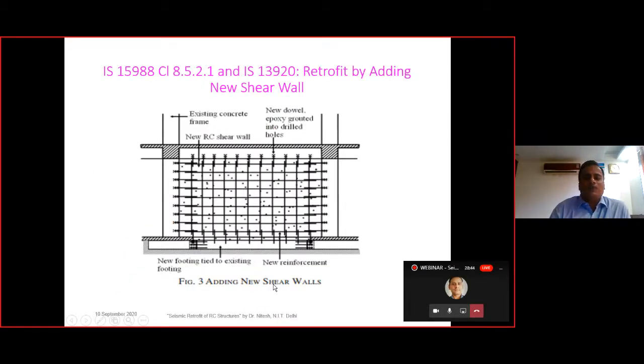Here there is another way to retrofit a structure, that is we are providing over here a new shear wall. I will make a pause for a minute.